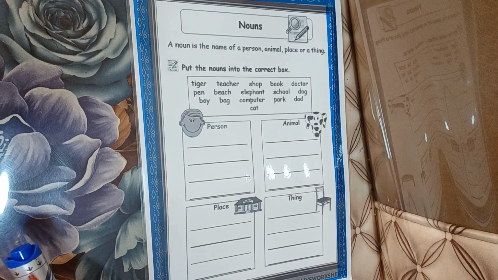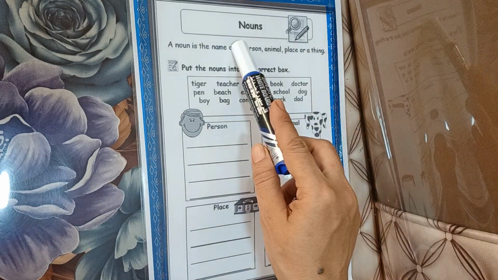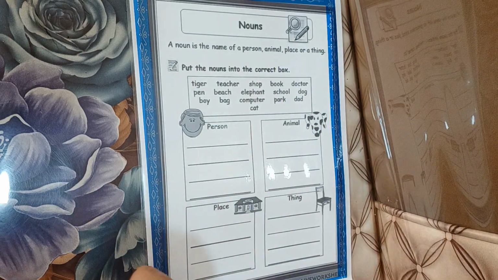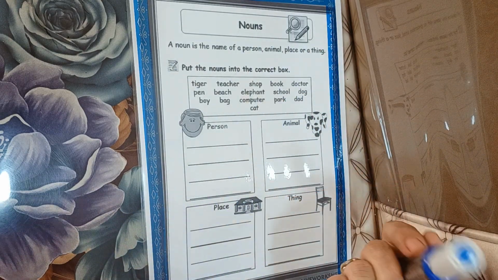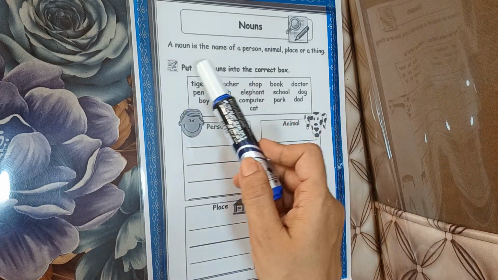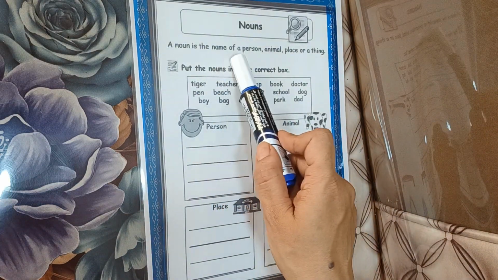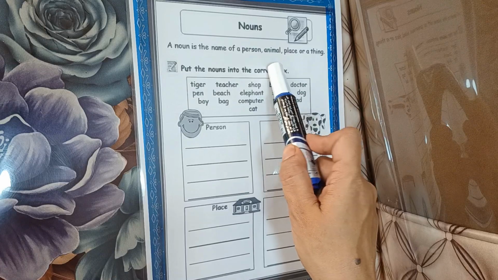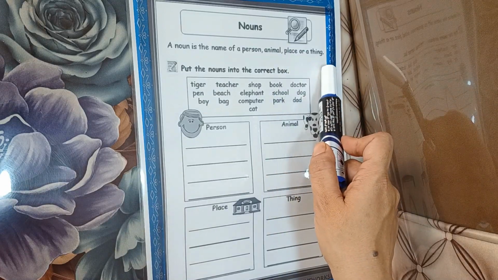Today we are going to learn the grammar of nouns. What is a noun? Noun is the name, or you can say noun is a naming word. A noun is the name of a person, animal, place, or a thing.